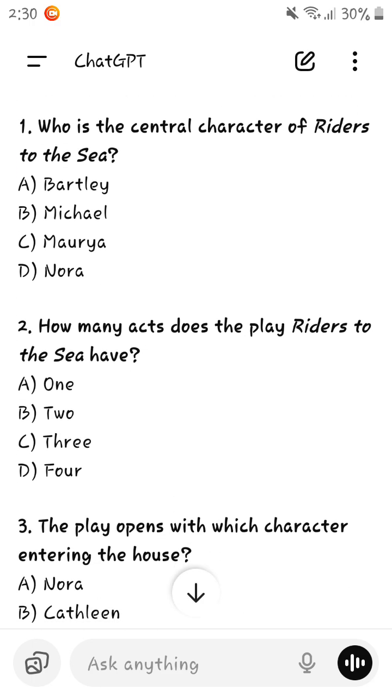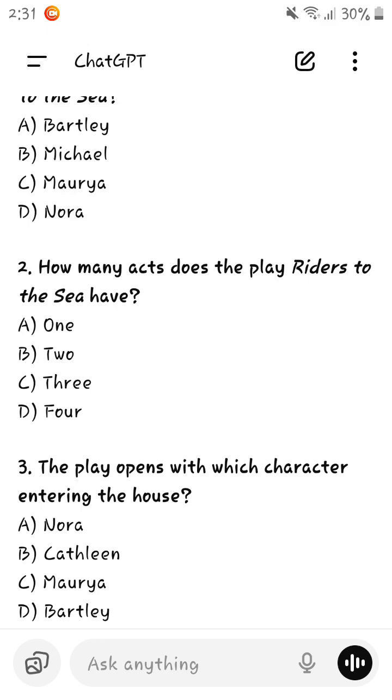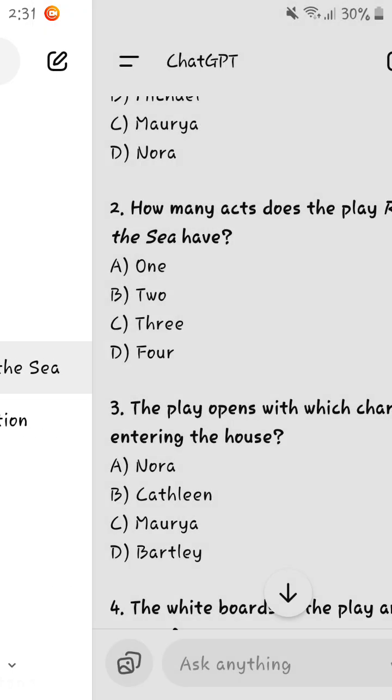Okay. How many acts does the play Riders to the Sea have? The play has only one act. It's a one-act play.